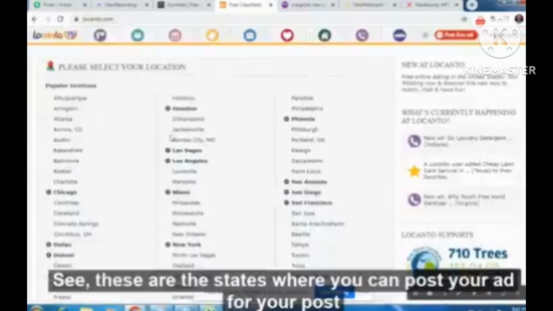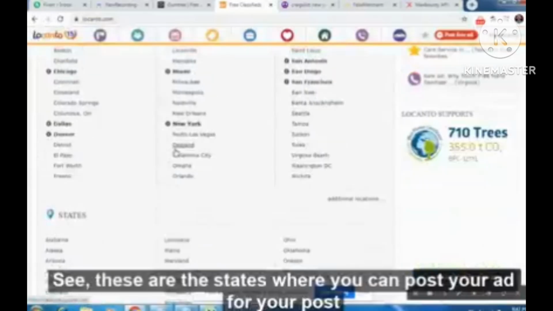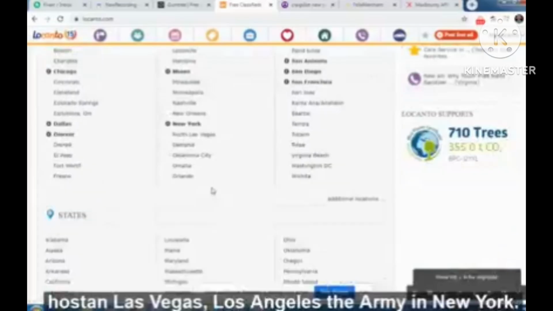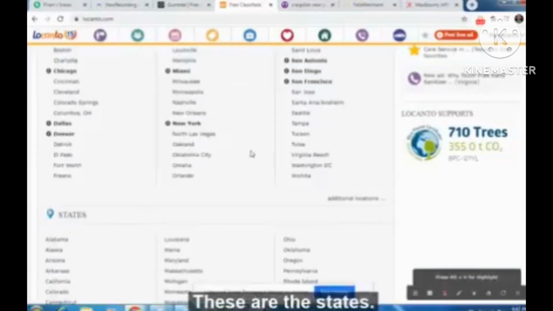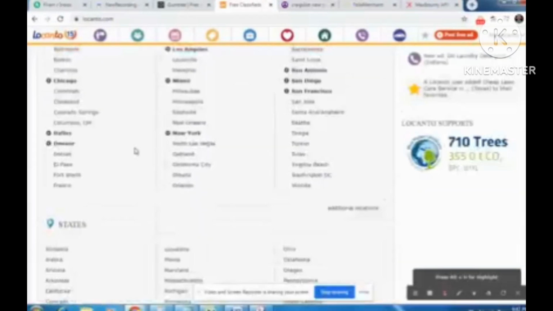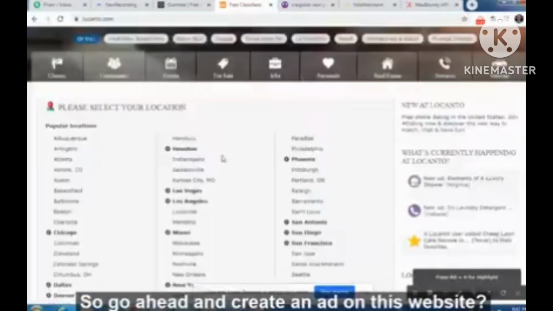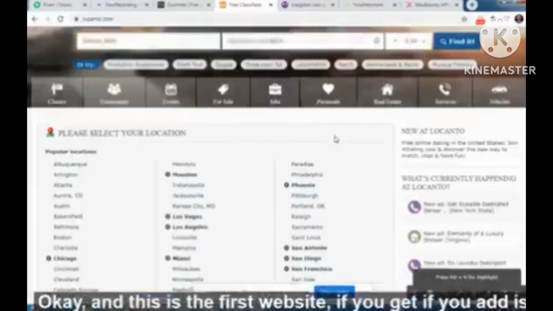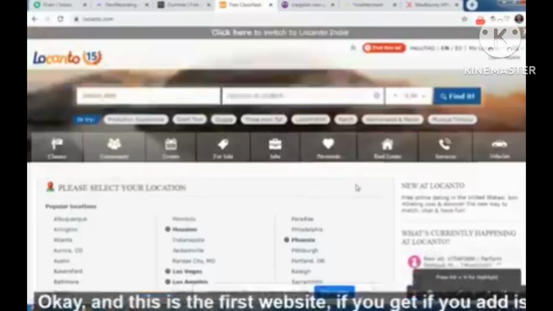See, these are the states where you can post your ad free of cost: Houston, Las Vegas, Los Angeles, Miami, New York. Okay, these are the cities. Are you getting my point? So go ahead and create an ad on this website. This website received hardcore US traffic. Okay, and this is the first website.